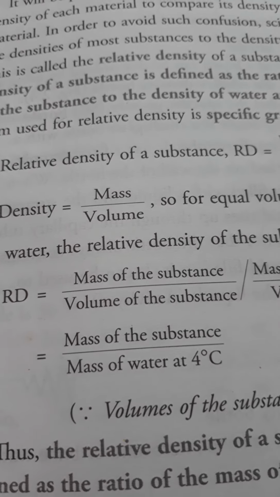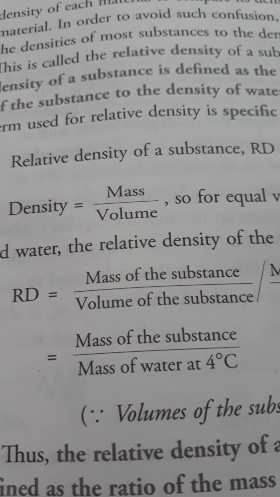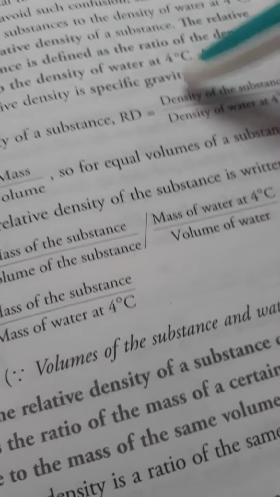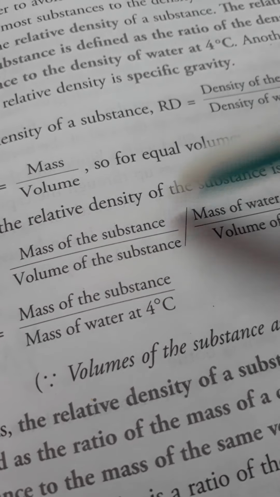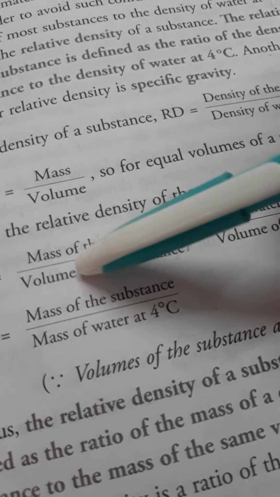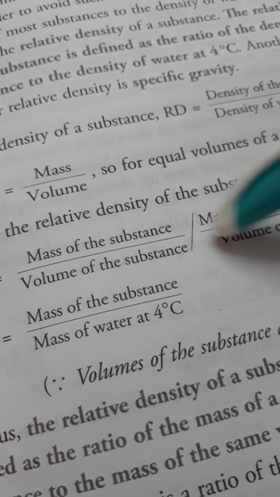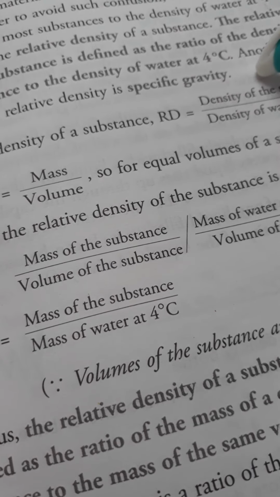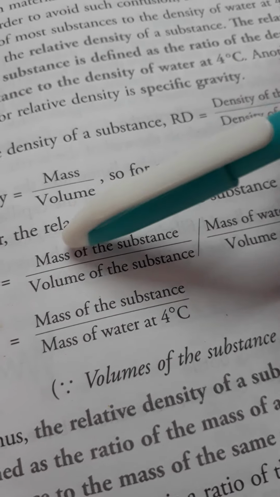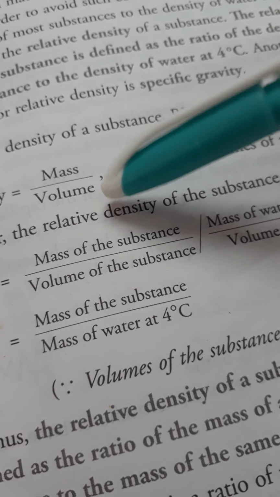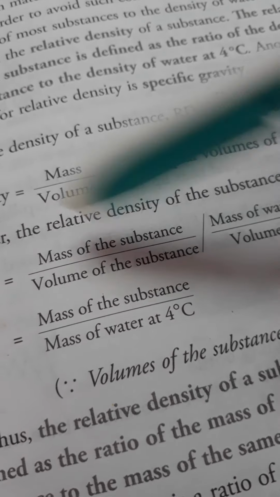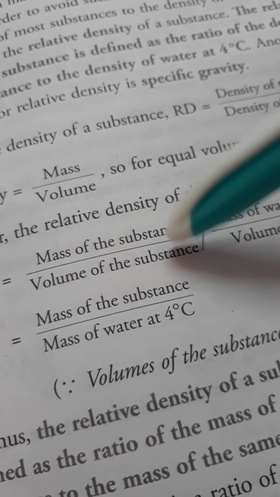For equal volumes of a substance and water, the relative density of the substance can be written by breaking the formula this way. Because density is mass per unit volume, instead of the density of the substance we write the mass of the substance divided by the volume of the substance.